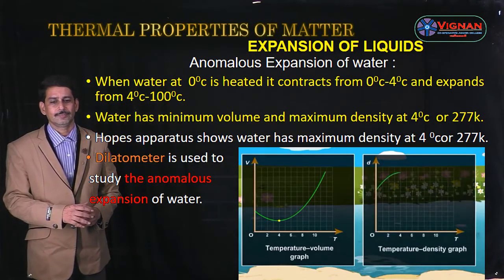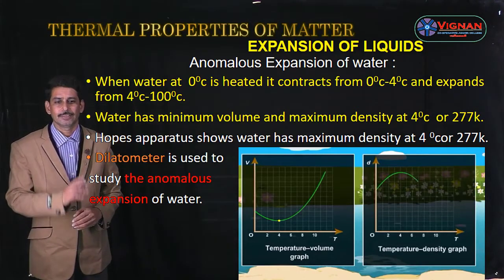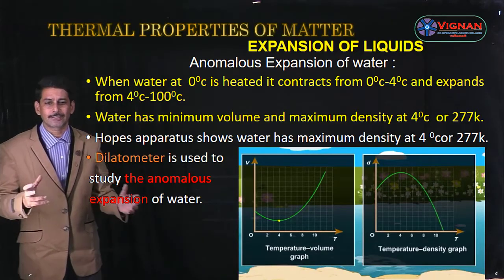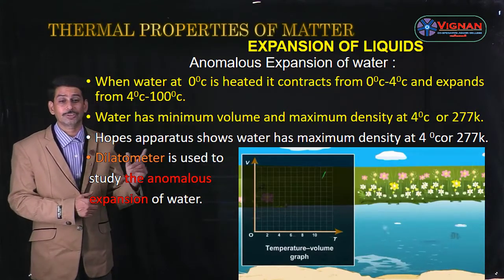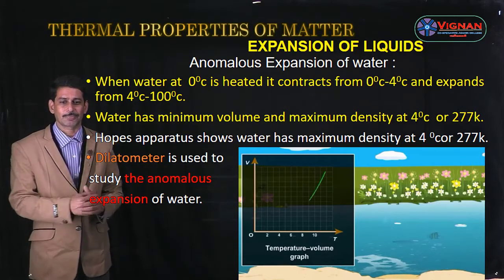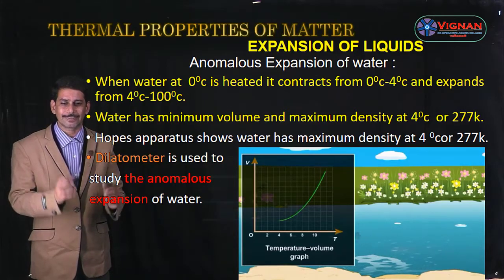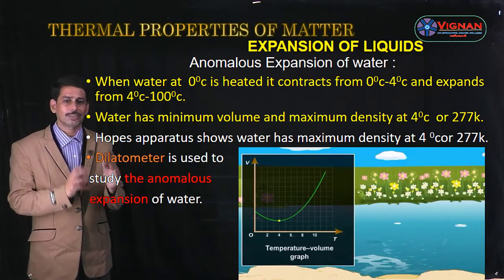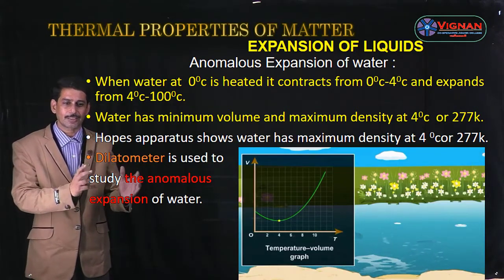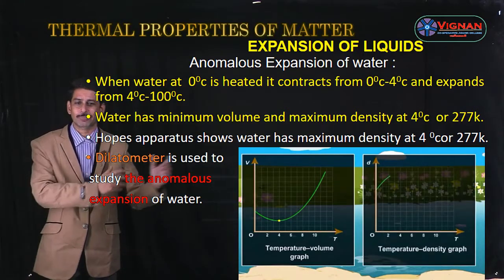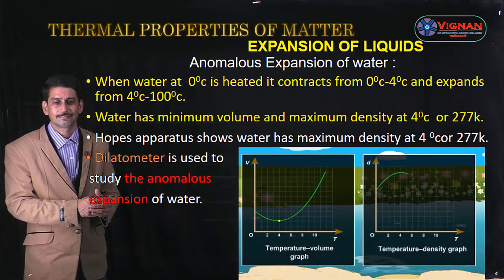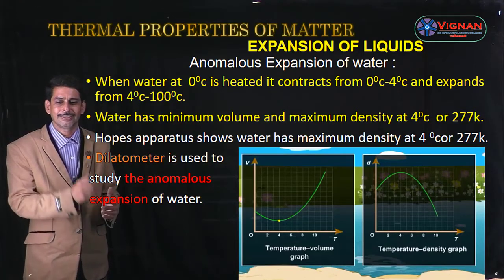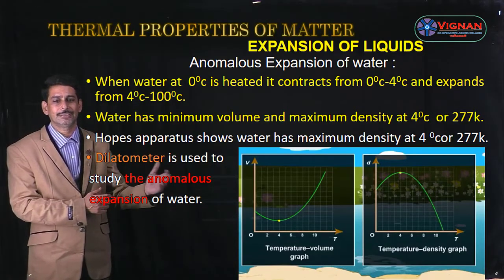So let us see one of the important applications of expansion of liquids, that is anomalous expansion of water. We know generally all the liquids expand on heating and contract on cooling, but water shows a different phenomenon, that is called anomalous expansion of water. That is, when water at 0 degrees centigrade is heated, it contracts up to 4 degrees centigrade and starts expanding from 4 to 100 degrees centigrade. So when water at 0 degrees centigrade is heated, it contracts from 0 to 4 degrees centigrade and expands from 4 degrees centigrade to 100 degrees centigrade.